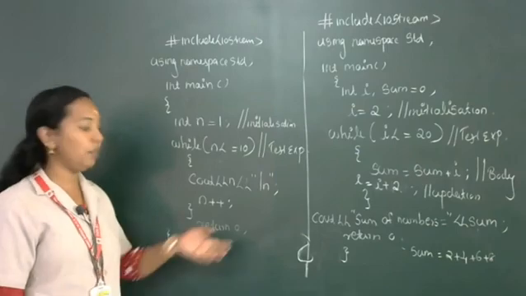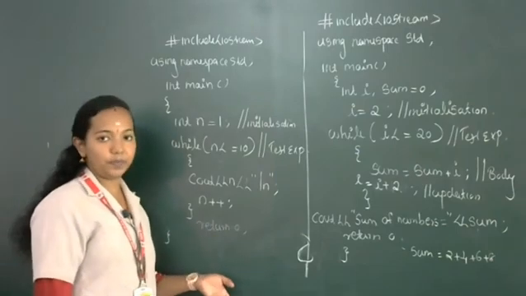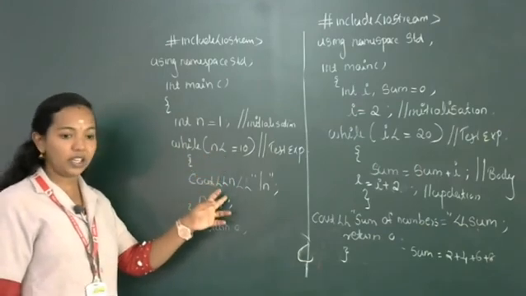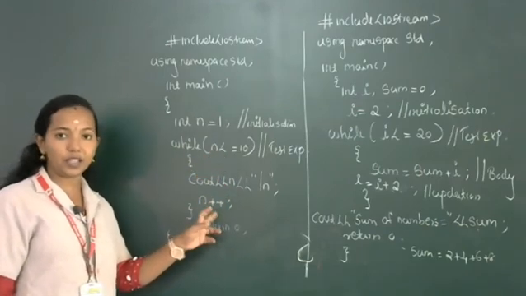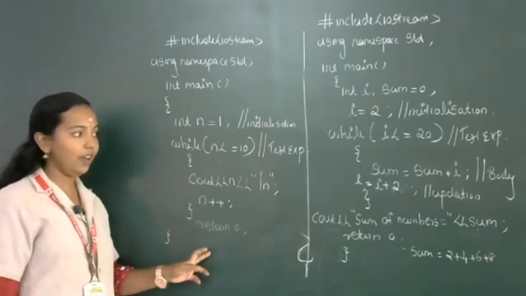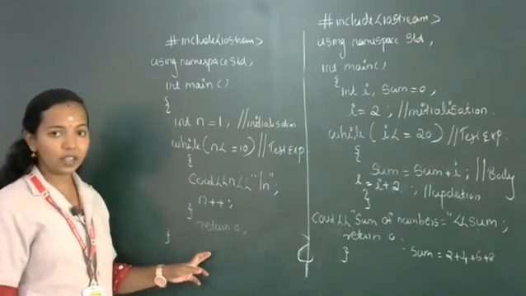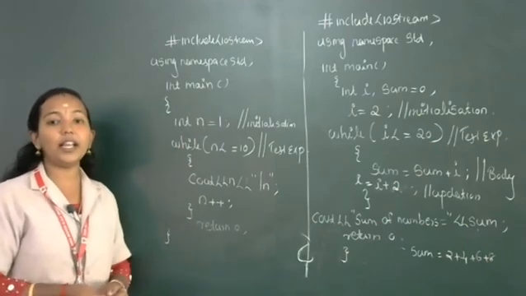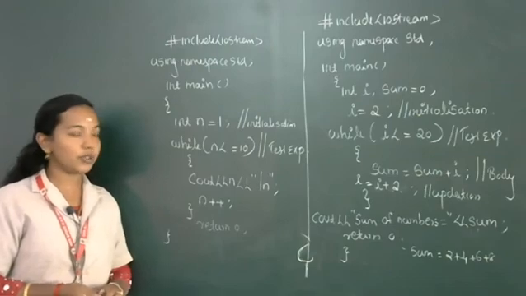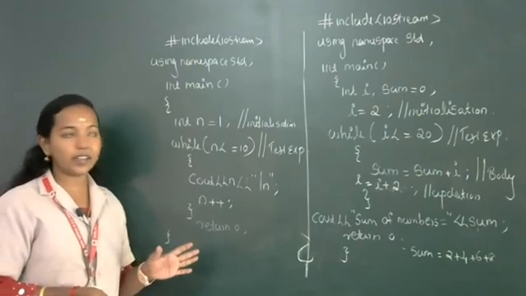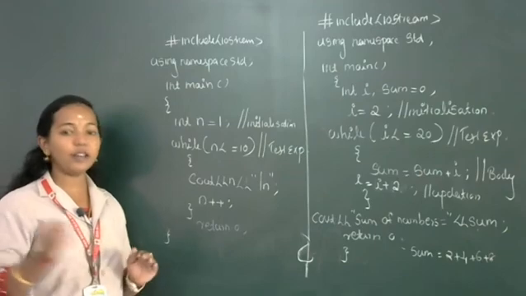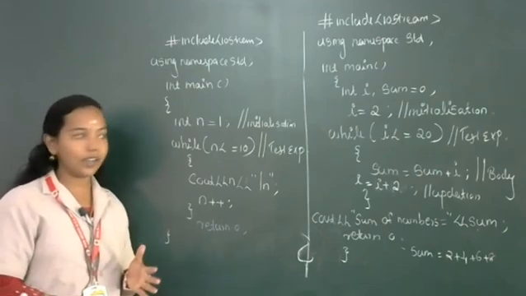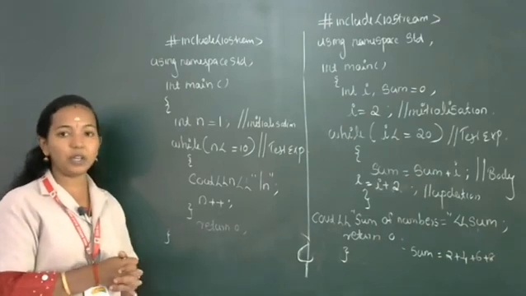While loop is an example of an entry controlled loop. Entry controlled means at the beginning we are checking the condition. After checking the condition, the body of the loop is executing and after that updation is executing. Then the return 0 statement. Clear? So these are the two examples that indicate how the while loop is executing. Hope you understood. Please write and study this program in your notebook, because all these programs are interconnected. Clear? So please try to write this program in your notebook.